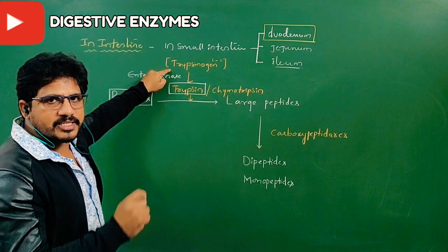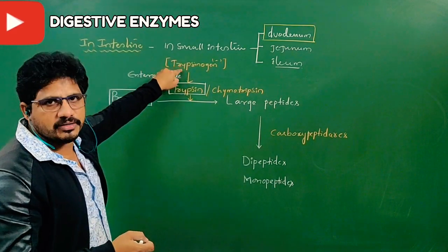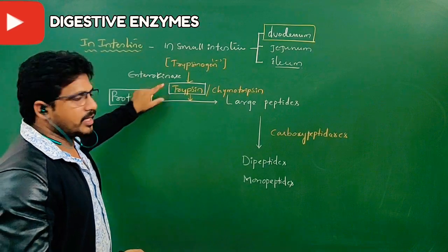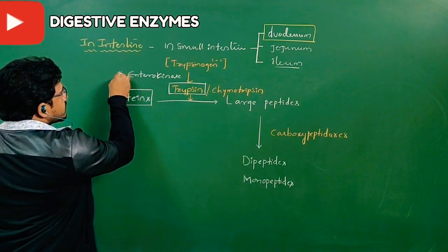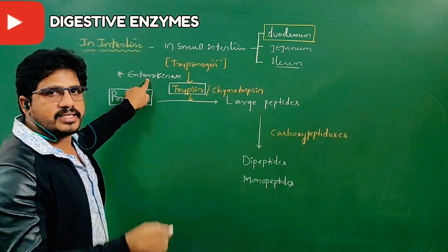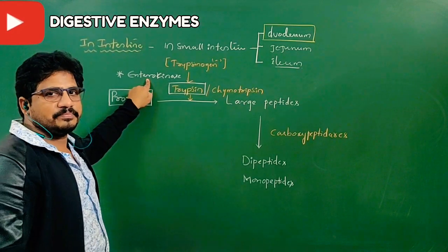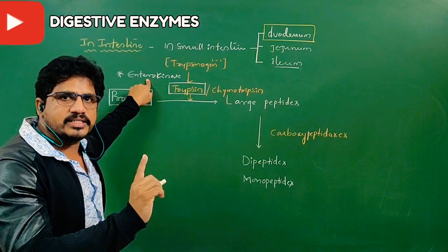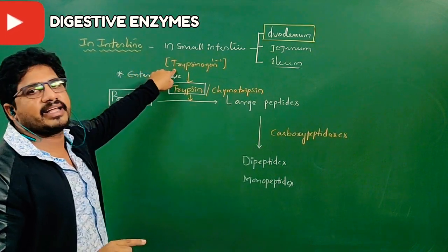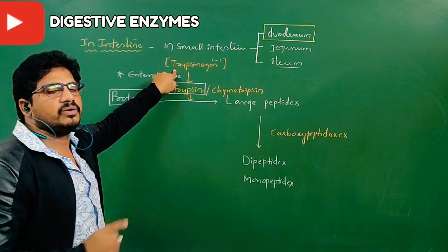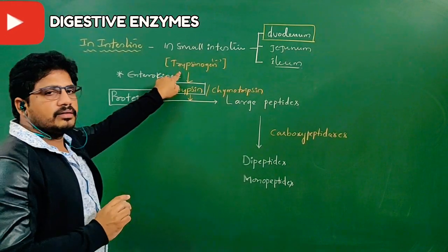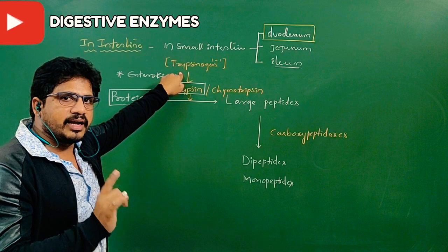The proenzyme, the precursor of trypsin, is trypsinogen. Who converts this trypsinogen into trypsin? The answer is enterokinase. Enterokinase is an enzyme coming from the small intestine to activate the pancreatic enzyme. This is one thing you should notice, understand and repeat again.